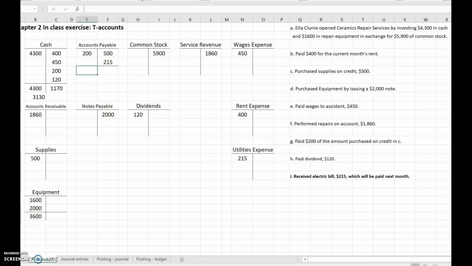Accounts payable. We also have to total the debit side, total the credit